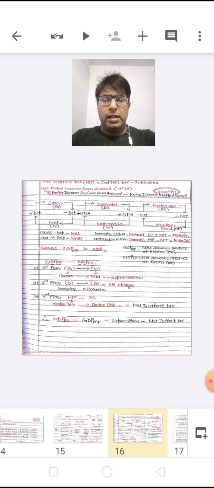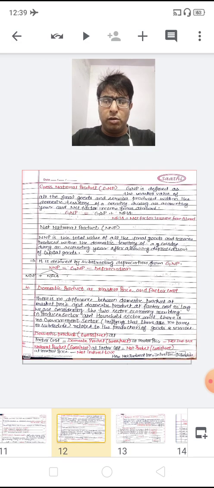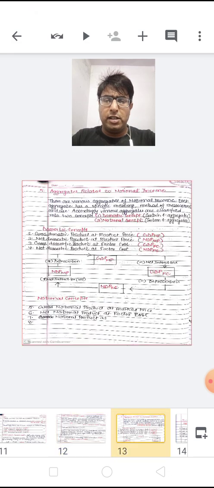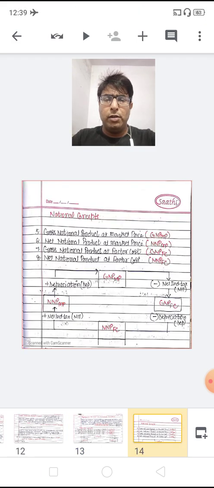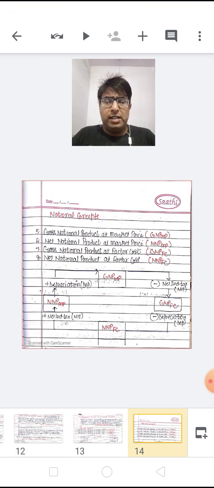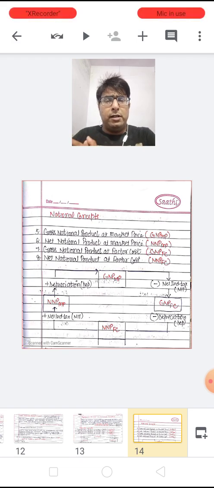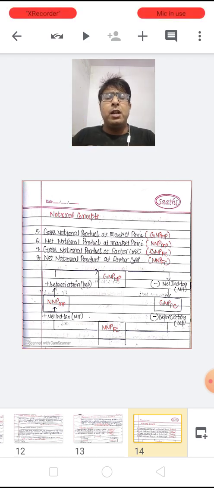So dear children, let's move back with the same concept we are covering here. This gross conversion is clear to you. These are the four aggregates I have just explained to you. In national income there are again four concepts. Now with this slide I again connected you with the four basic aggregates. For domestic we have learned, now for national we are learning here. Same for national also we have four aggregates.